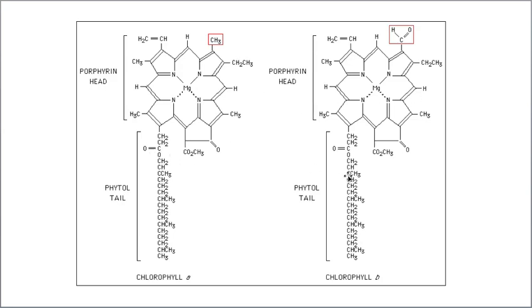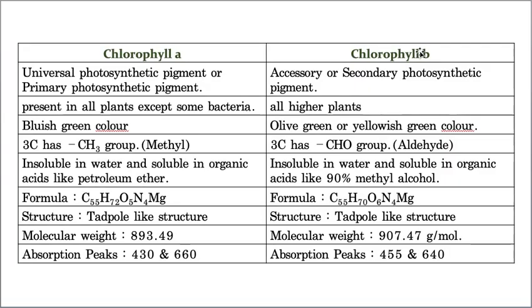You just stop this video for 2 minutes and observe everything. It is the same except the third carbon: methyl here and aldehyde here. Rest everything is same. Okay, now it is insoluble in water, and of course this is also insoluble in water, whereas chlorophyll A is soluble in petroleum ether, whereas this is soluble in 90% methyl alcohol, and the formula here